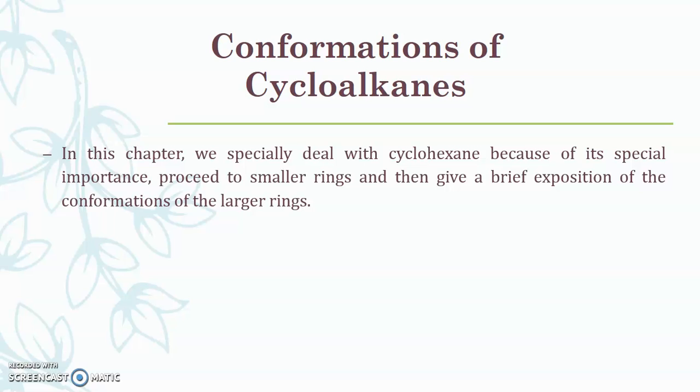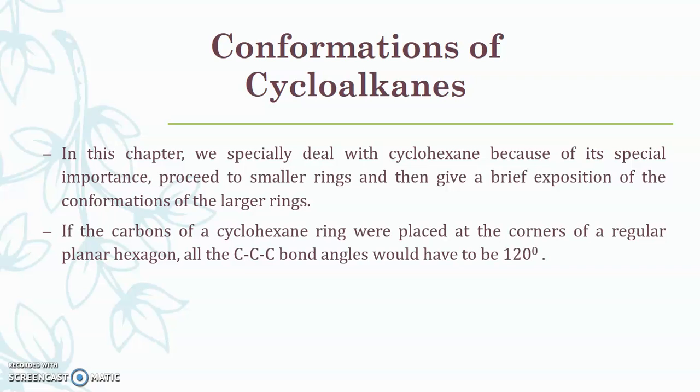Now in this part we are specially dealing with cyclohexane because of its special importance. We will proceed to smaller rings and then give a brief exposition of the conformations of larger rings. You can assume that if the carbons of the cyclohexane ring were placed at the corners of a regular planar hexagon, like a benzene structure, all the carbon-carbon-carbon bond angles would have to be 120 degrees.